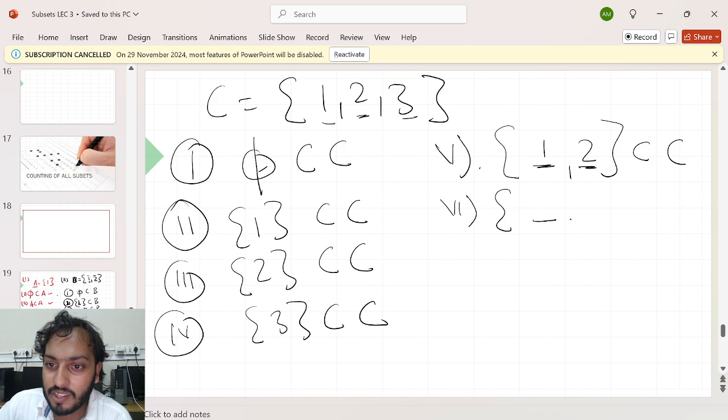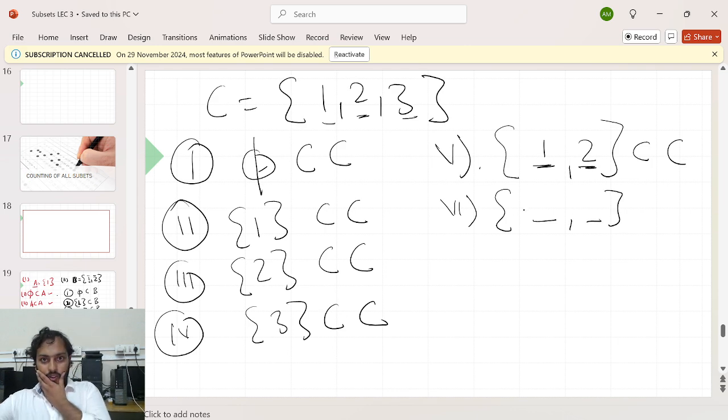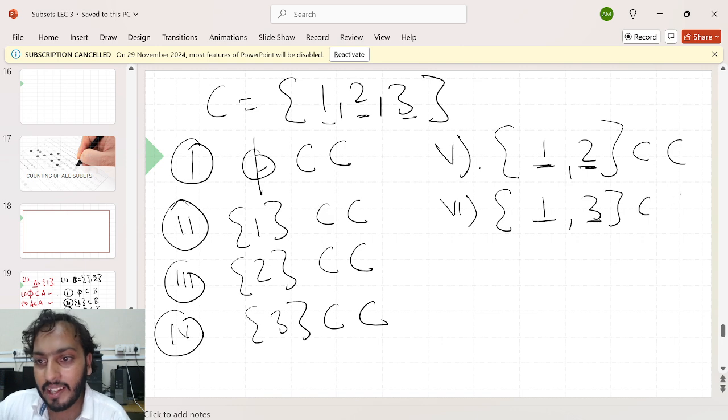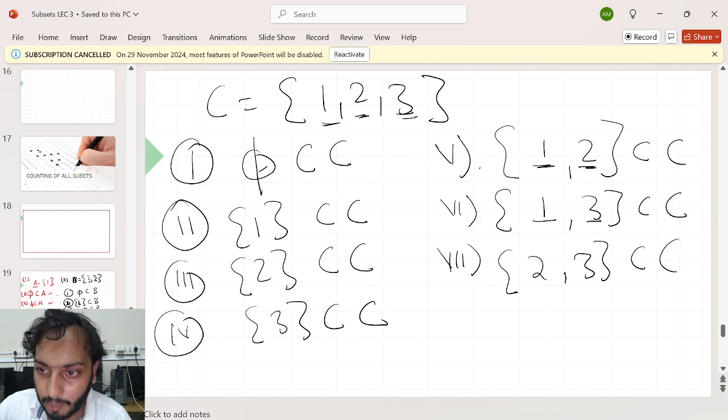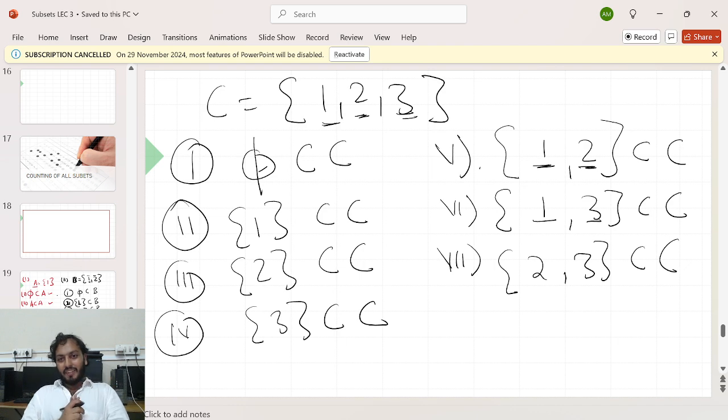Is there any other way to choose these 2 elements other than 1 and 2? Don't say 2 and 1, because maybe in the first lecture you saw that order doesn't matter in a set. Don't take 2 and 1. 1 and 3, yes. 1 and 3 I can take, and I can say it will also be a subset. I chose 1 and 2. I chose 1 and 3. Is there any other way to create a subset of 2 elements? 2 and 3, yeah. That is also a subset of C. Is there any other way? No, only 3 ways. 1, 2; 1, 3; and 2, 3. After that, nothing.